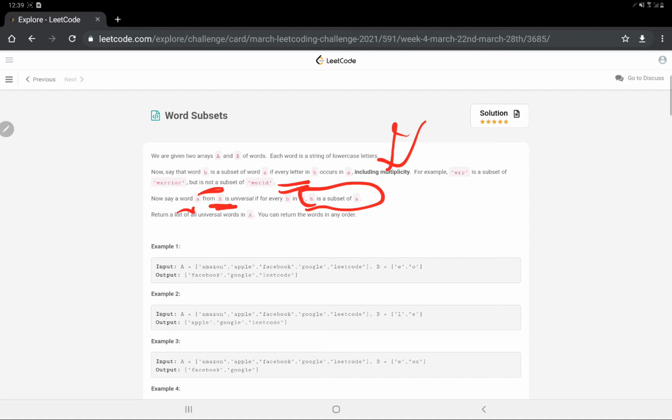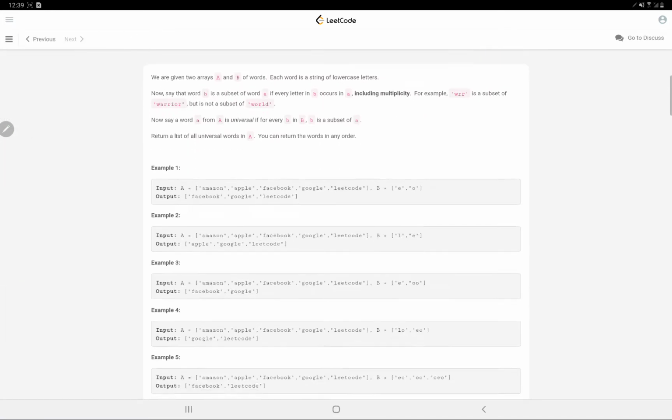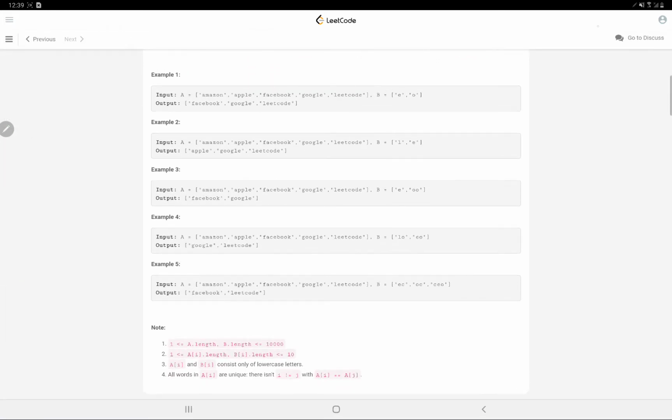Alright, so this is what the question is, and let's see the examples given over here. The constraints are also here. So for example A is this and B is this. Alright, so what is the string that contains both? The answer is Facebook, Google and LeetCode, because they all contain E and O. E is there, O is there, in each of them. Alright, so EO the substring, these are the universal words because they contain all of them. Alright, I hope this example is clear.